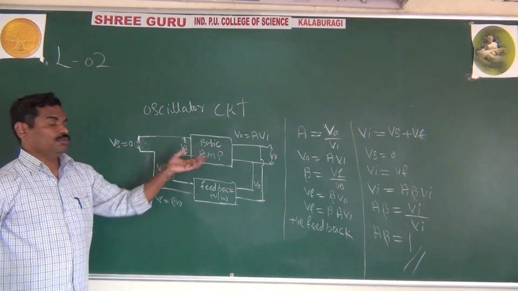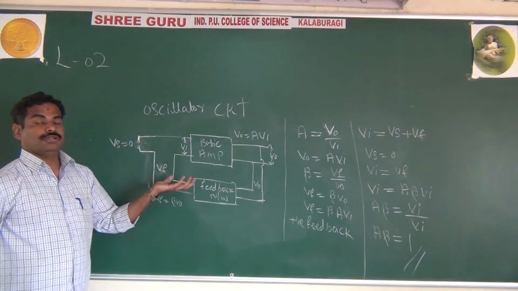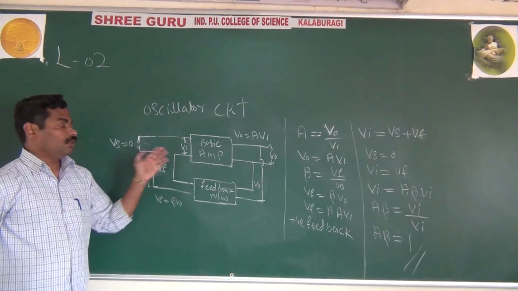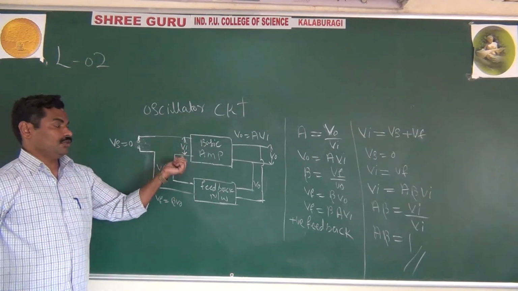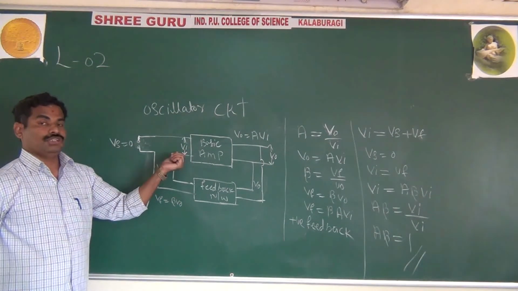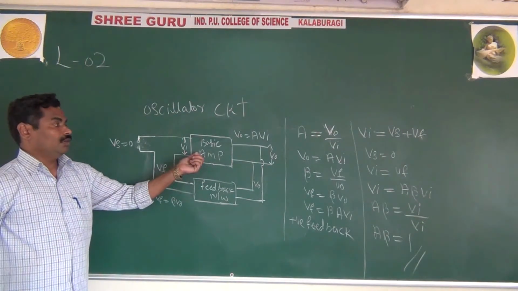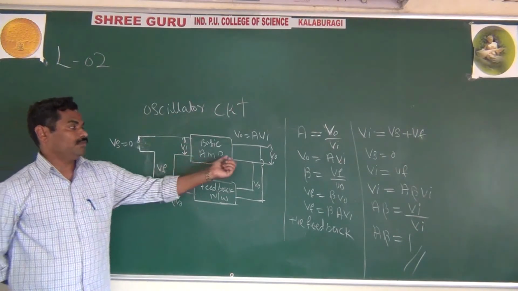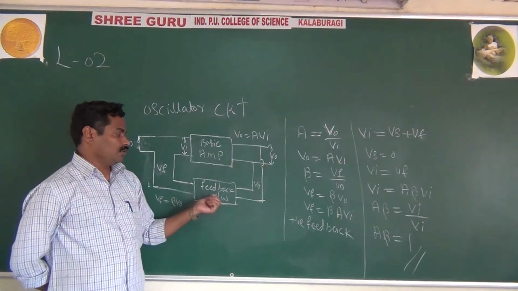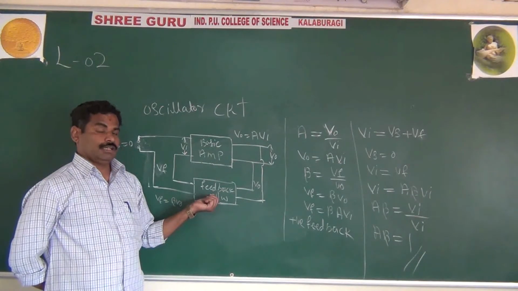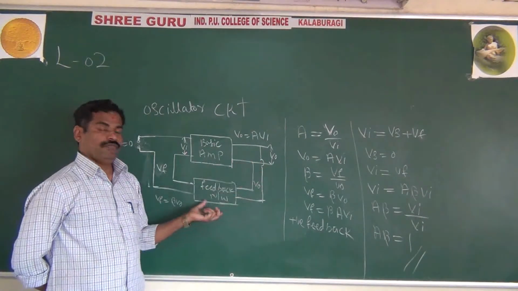The electrons are moving randomly because of the high temperature. That random movement of electrons gives some voltage, and that voltage acts as the input. That voltage is called noise voltage or thermal voltage. That acts as the input for the basic amplifier, and this input will be amplified by the amplifier, and the amplified output will drive the feedback network.